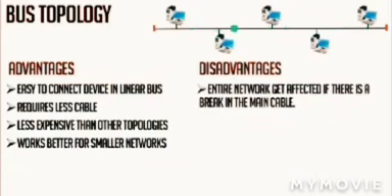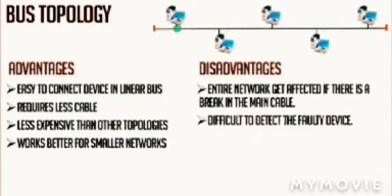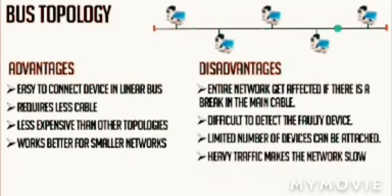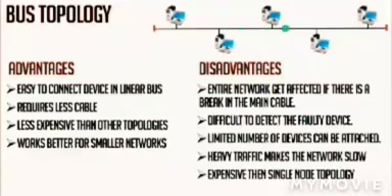Now the disadvantages of bus topology. The entire network gets affected if there is a break in the main cable, as you see in the figure. It is difficult to detect a faulty device. A limited number of devices can be attached. Heavy traffic makes the network slow. It is more expensive than single node topology.